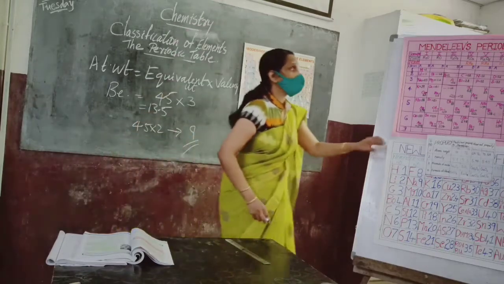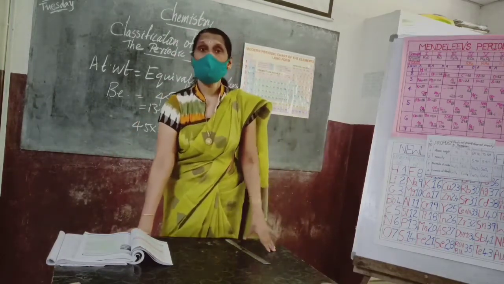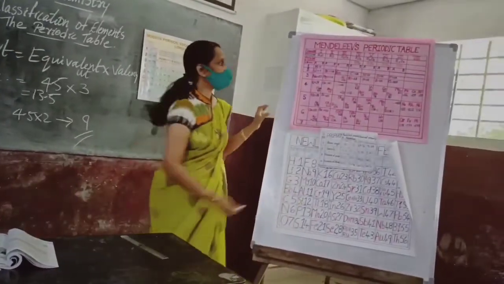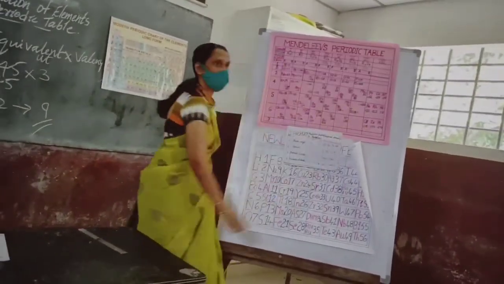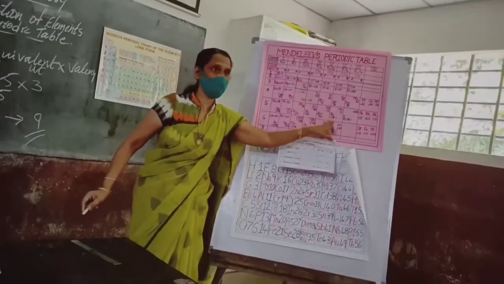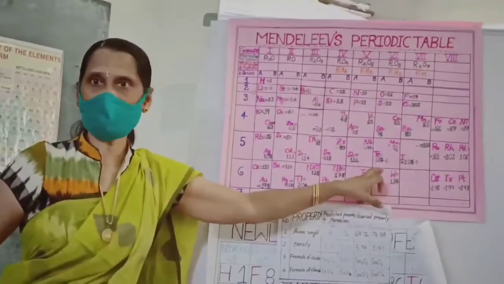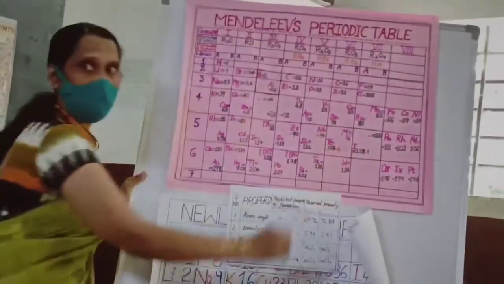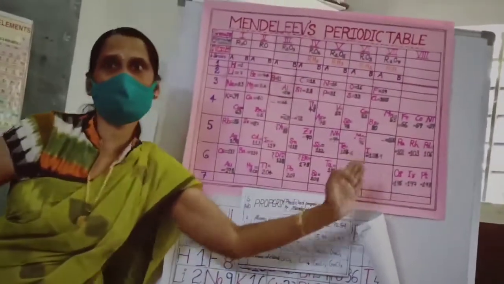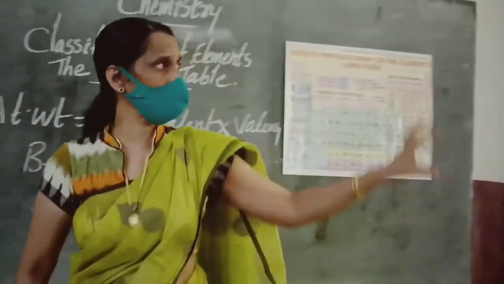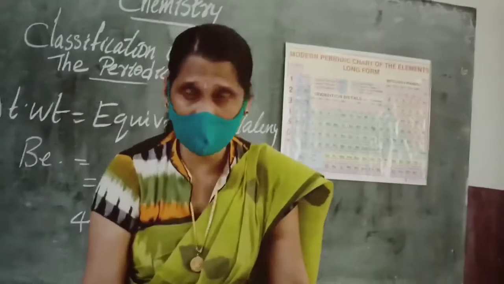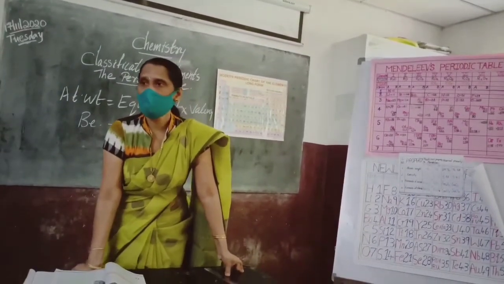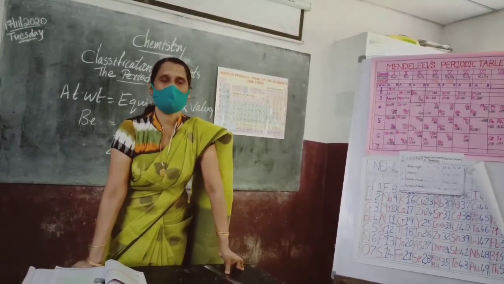Next, even though he arranged all the elements in the ascending order of atomic weight, when coming to tellurium and iodine, he did not follow the ascending order of atomic weight. Actually, we call this one, can anyone say what it is? Anomalous pair. Why do we call it an anomalous pair? Because it is not following the ascending order of atomic weight. Actually, he arranged the elements in ascending order of atomic weight, but in that particular slot, he did not arrange the elements according to their atomic weight.